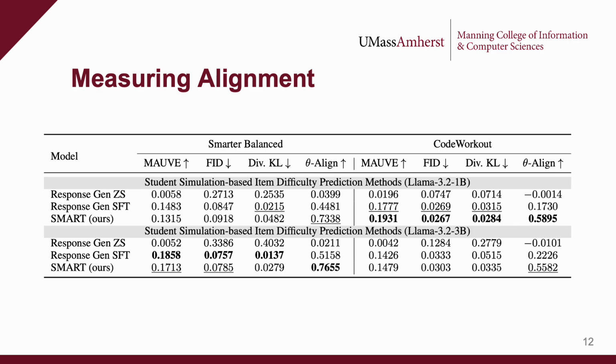We also examine how well the simulated student responses resemble real student responses. We first look at three metrics that compare the distributions of responses in a latent embedding space. SMART and SFT significantly outperform the pre-trained model, with SFT slightly better on Smarter Balanced and SMART slightly better on Code Workout. We also examine the correlation between student ability and the resulting score of responses, which measures how aligned the model is with the input ability. We find that SMART significantly outperforms the other methods on this metric. This helps explain how it's so effective at question difficulty prediction, by paying greater attention to the input ability in the prompt.